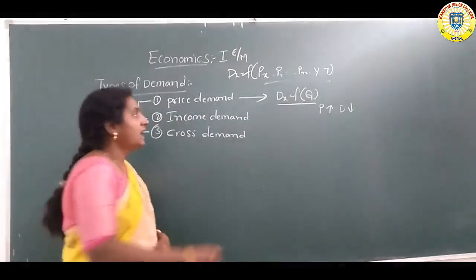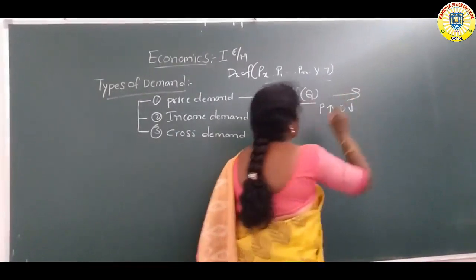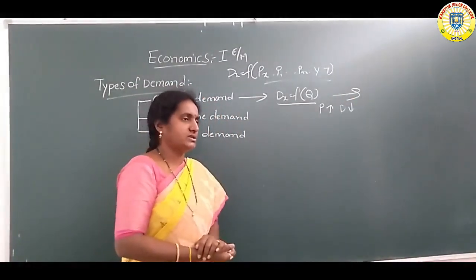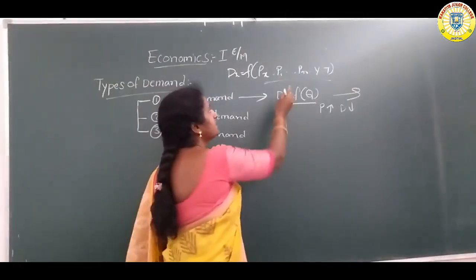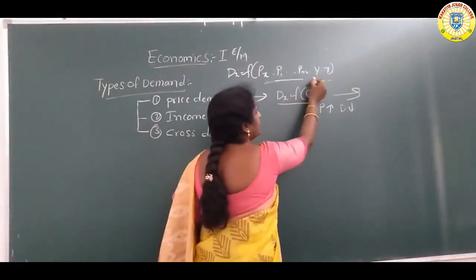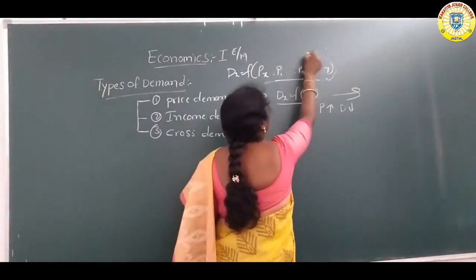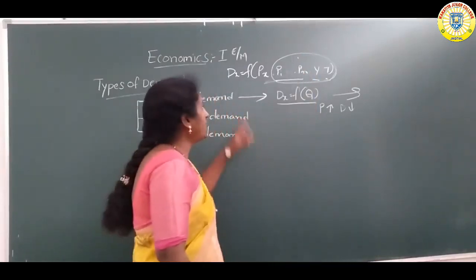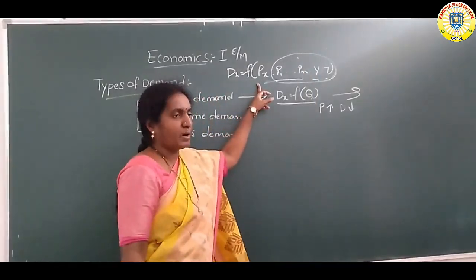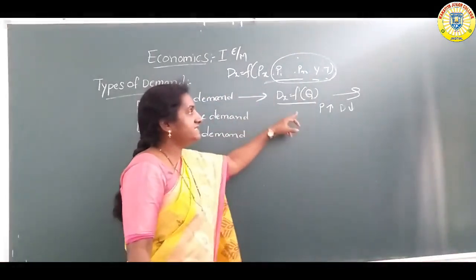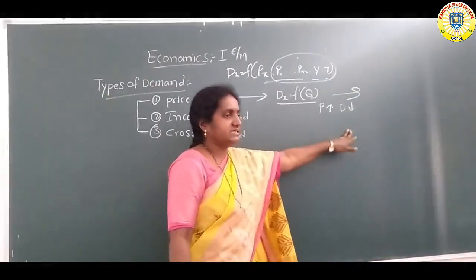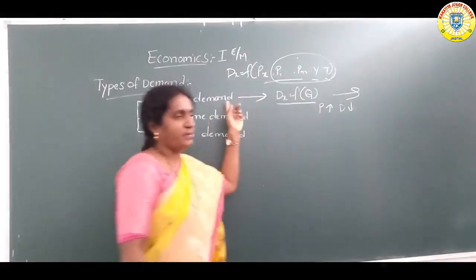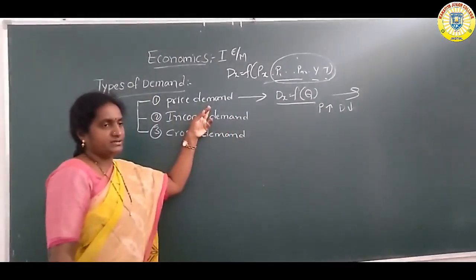Price demand has a formula, and all remaining things are constant. All remaining things means the price of substitutes, complementaries, income and technology. There is no change in any of these. Only the price of the commodity changes. When price increases, demand must decrease. When price decreases, demand increases. This is the law of demand, or price demand.